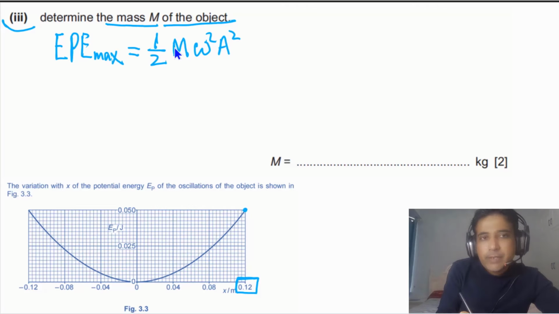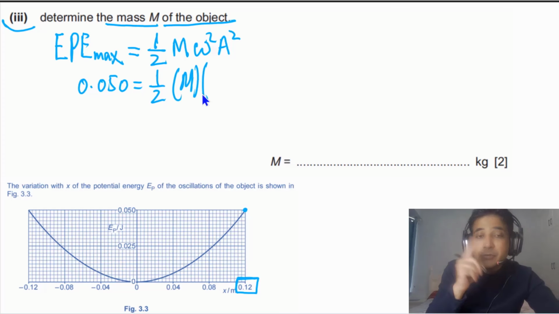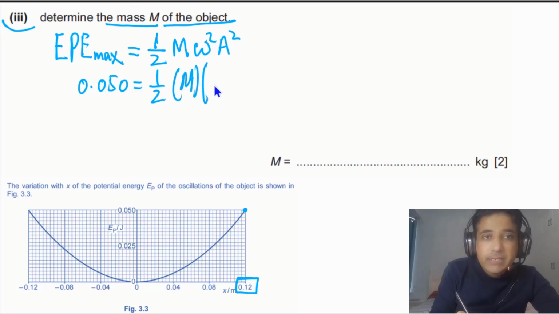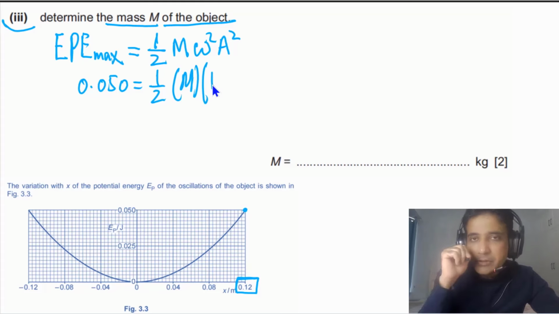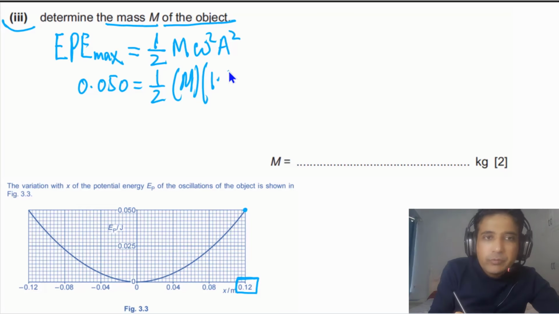We need to find out the value of M. We have the value of EPE that you can read from here, and that is equal to 0.050 joules. We have 1/2 M, which we need to find out. The value of omega we have already calculated in the second part. That was equal to 1.7, but you do not need to use 1.7 here. You have to use the answer before rounding off. So we will be using 1.67 here.